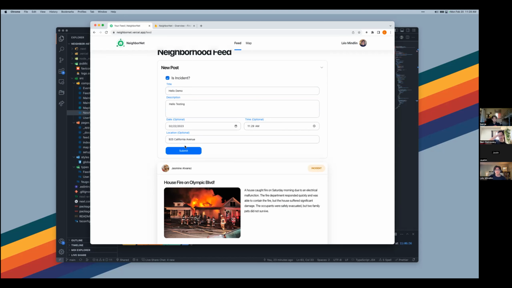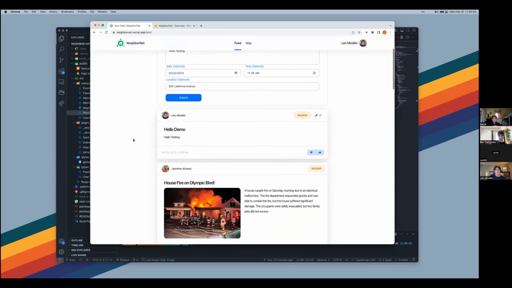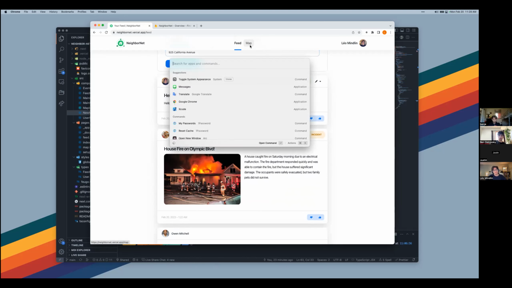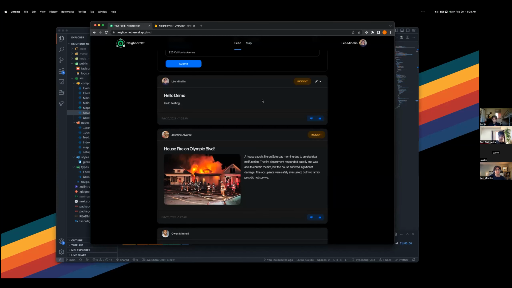Let's make this an incident. And here we go, here's our new post. This is replicated across all states of this app, it's live. Justin will take it away with the map view. Additionally, we have dark mode. I don't know if we should turn it on for the purposes of this demo.